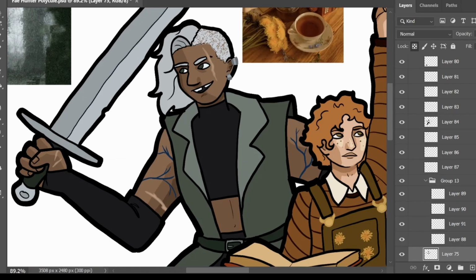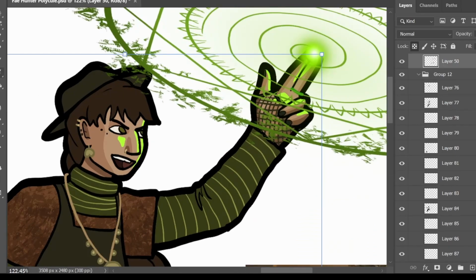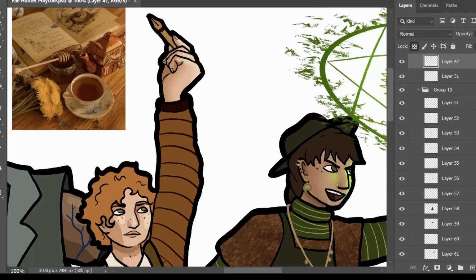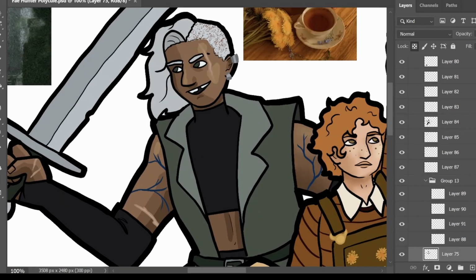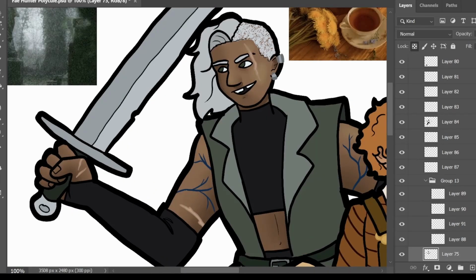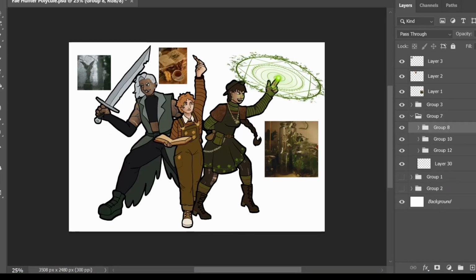I kept the shading simple for this image, in the cel-shaded style I'm leaning more towards. However, the skin is still blended out to look soft, and the light cast from Eve's magic is soft as well. I used a muted purple to shade the rest of the shadows, and added an extra layer of the same purple over the line art so the line art wouldn't stand out against the shadows and doesn't need to be individually darkened.